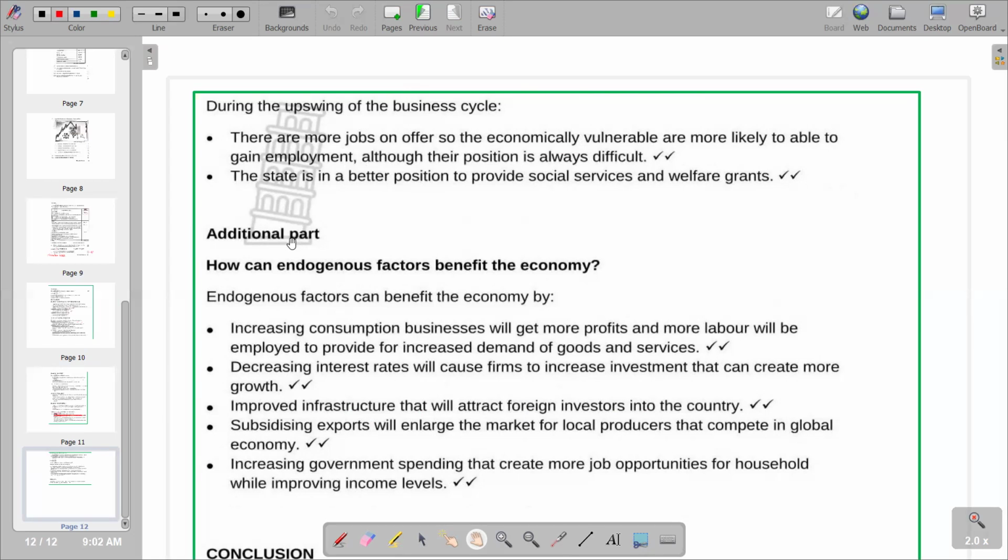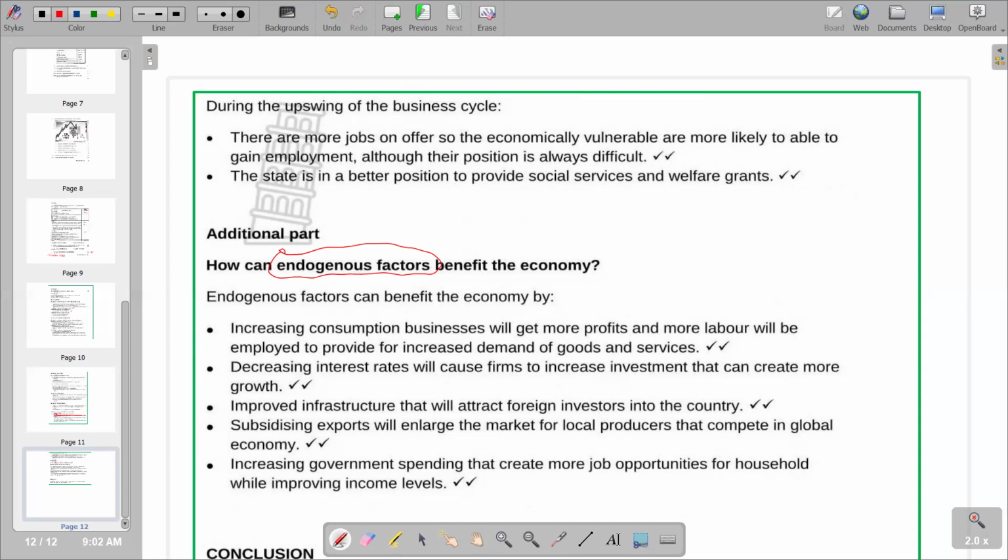In the additional part, we are going to look at how endogenous factors can benefit the economy. Endogenous factors are factors that affect the economy from inside the economy. Remember, when you are looking at exogenous factors, we are saying they are factors affecting the economy from outside the economic system. This one is affected from inside the economic system.